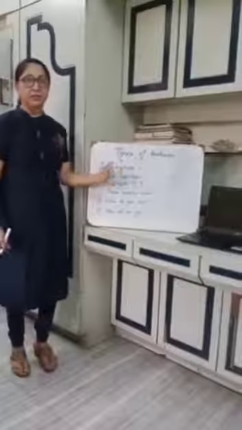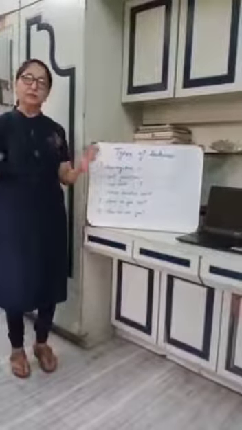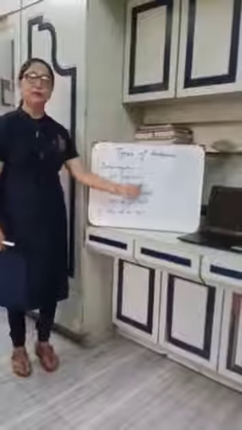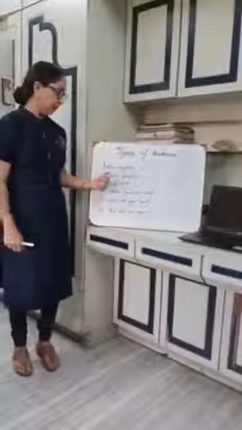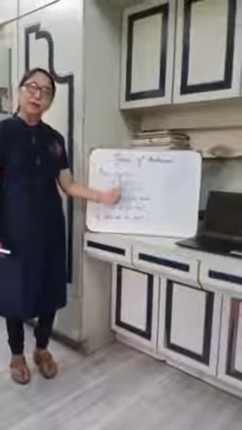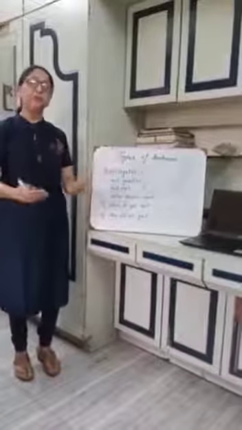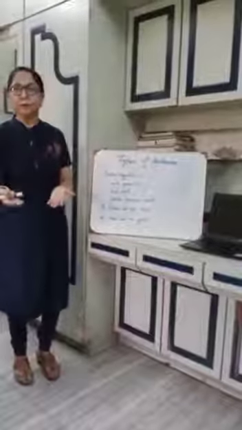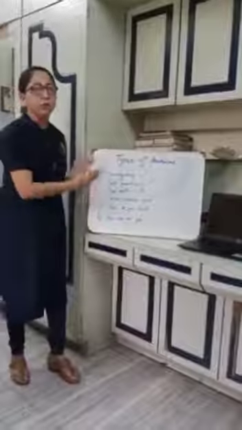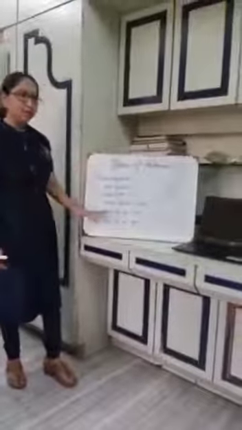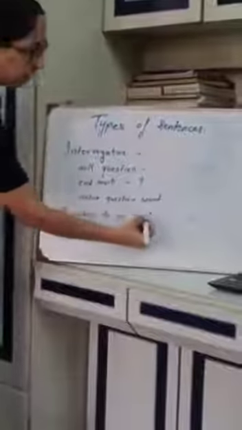Interrogative sentences. Interrogative sentences ask questions. They end with a question mark. Interrogative sentences inquire about something. If you want to ask something, if you want to inquire about something, you can make use of interrogative sentences. Say for example, where do you live? How old are you? And notice, we end the sentences with a question mark.